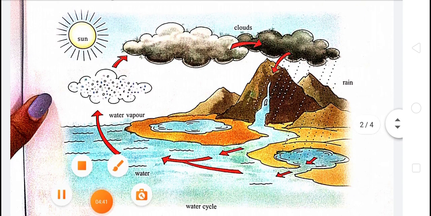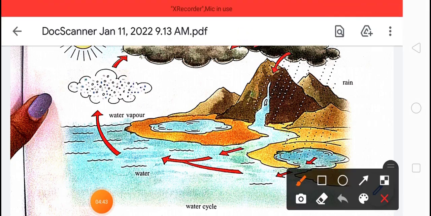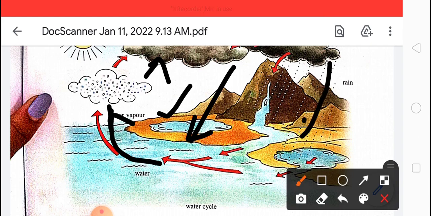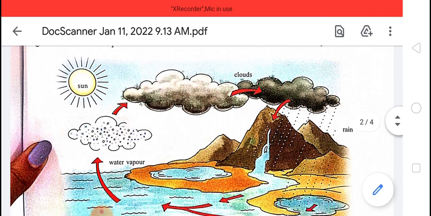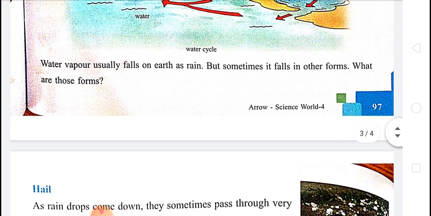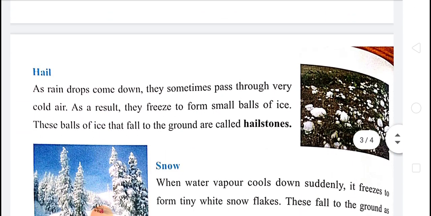Here you see, first after heating by the sun, the water is converted into water vapor, then into cloud, and then the rain begins, and after that, in the form of rain, it again comes to earth. So this one is the water cycle. Water vapor usually falls on the earth as rain, but sometimes it falls in other forms. So what are the forms, students?